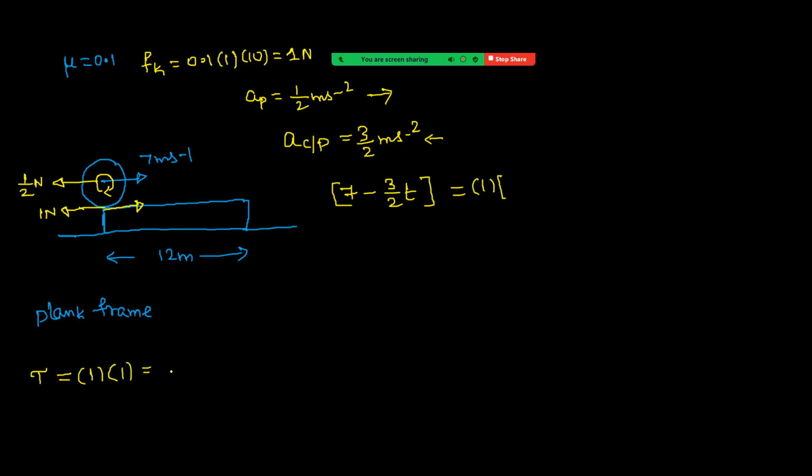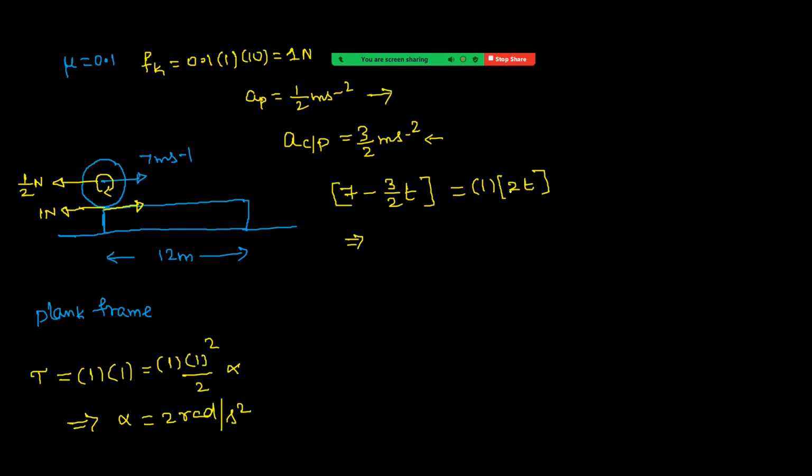This is equal to I into alpha, and I for cylinder about its own axis is M R square by 2. Alpha equal to 2 radian per second square. So now omega equal to alpha t, alpha value 2, so 2t. Here I have taken the condition v equal to R omega. Now simplify this.